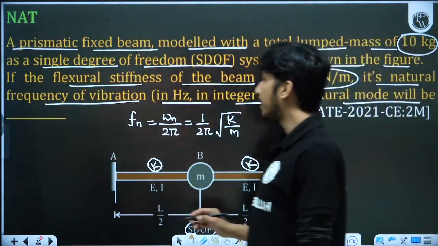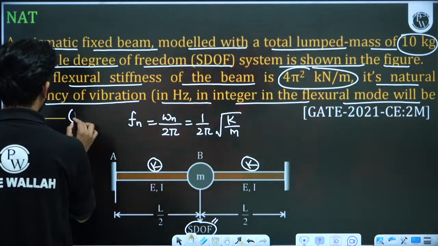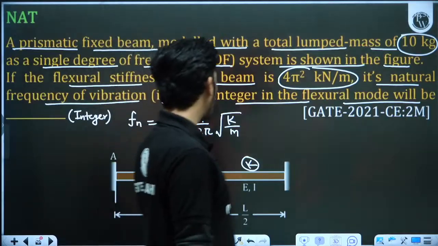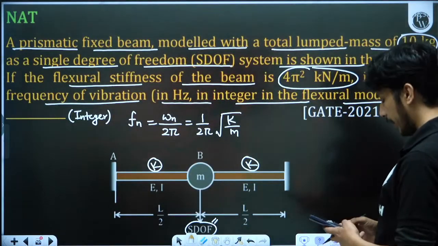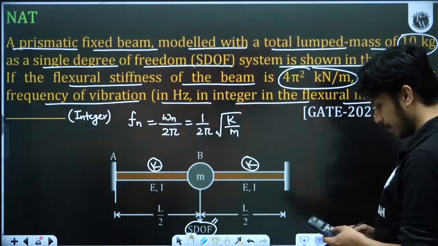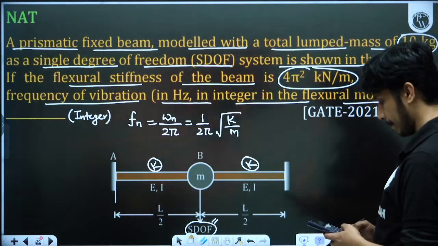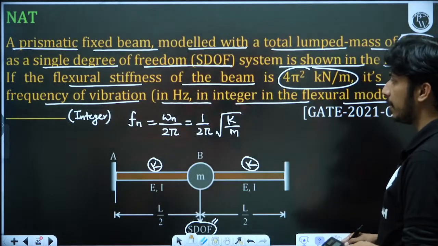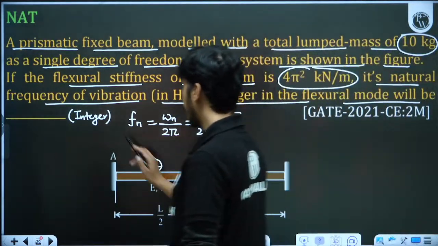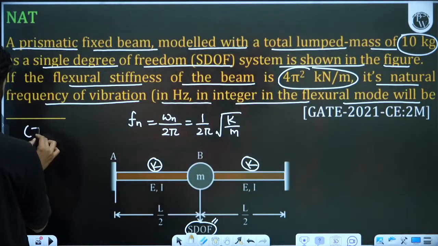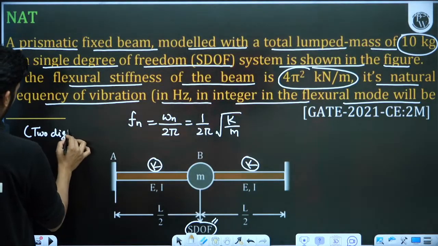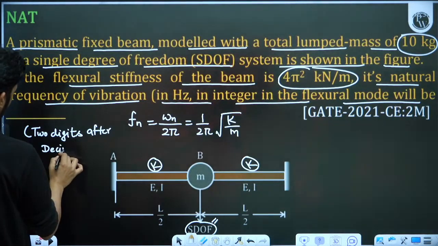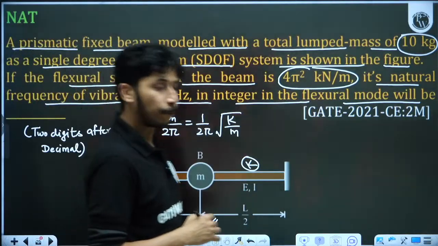Give me the answer in integer. Whatever is the nearest integer, you can give me. But let me check whether it will be integer or not. No, it will not be an integer. So give me the answer 2 digits after decimal.